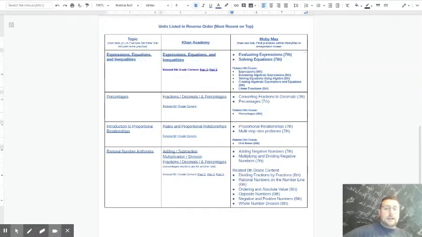If you're doing Khan Academy, that's the expressions, equations, and inequalities unit. If you're doing Mobymax, you're trying to find the assignments called evaluating expressions and solving equations for 7th grade. If these are too hard for you, I also listed some other assignments, both in Mobymax and in Khan Academy, which could be helpful if you're having a lot of difficulty with the practices. You can also come to get help from me in the office hours, like I said. Either way, these are for students that are struggling with the ones you were actually supposed to do.